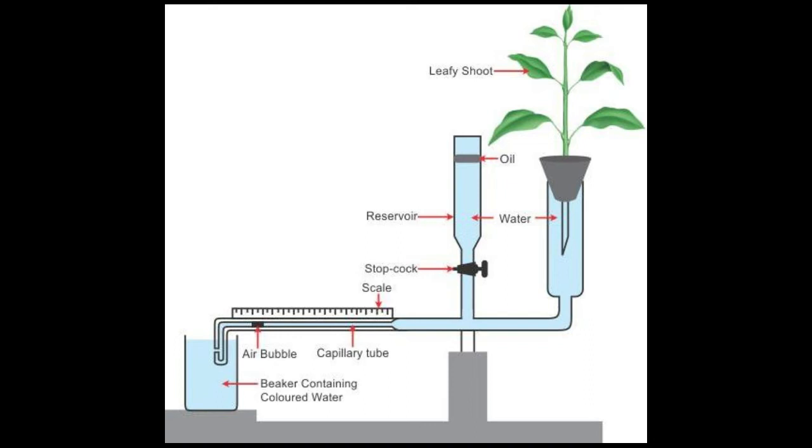The air bubble can be brought back to its original position by releasing some water from the reservoir into the capillary tube by opening the stop cock. All this you can see in the experiment or figure. You can clearly understand how the air was inserted inside the capillary tube.